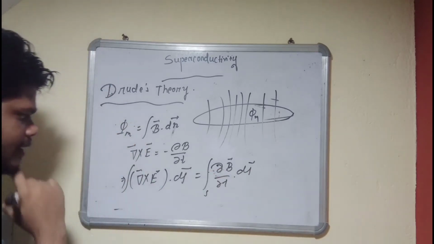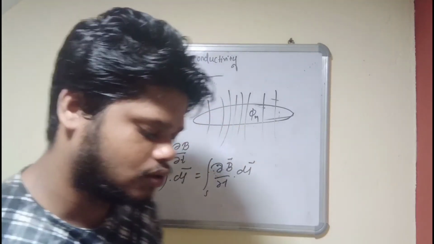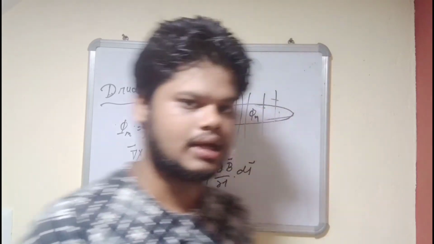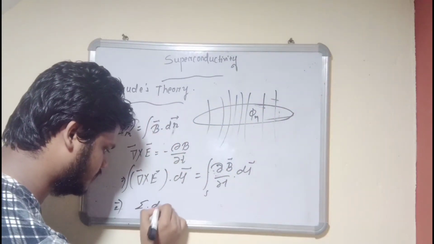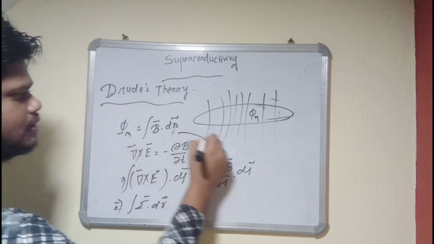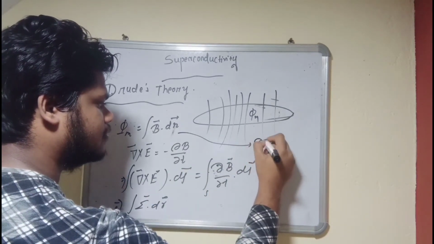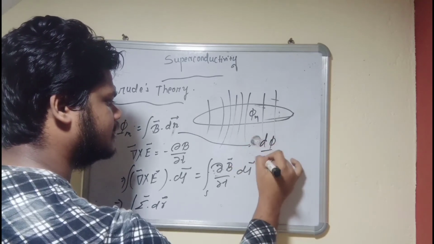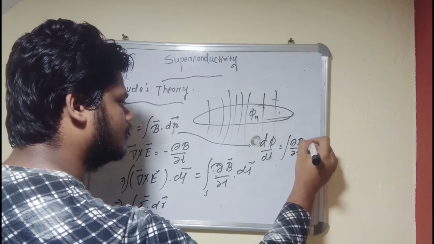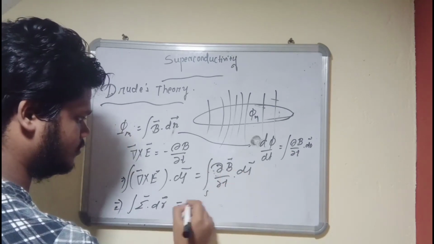Over the surface S. Okay, by using Stokes' law, which can convert a line integral to a surface integral and vice versa, if we use it, it will just give the line integral of E dot dr. And from this equation, taking the derivative with respect to t, we observe d phi by dt equals the integral of delta B delta t dot dS.